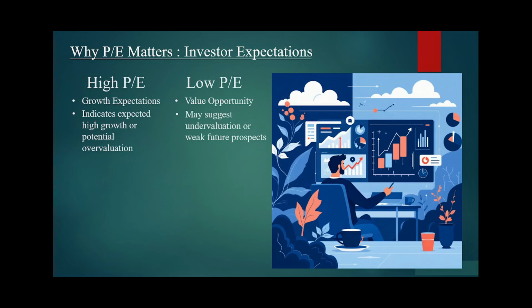Now secondly, a low P/E ratio. A low P/E ratio often seems like a value opportunity, or that the stock is undervalued, but it is not always the case. There are prospects that the company is not doing well, so that's why the P/E ratio is going down. Or investors are thinking there are weaker future prospects. So in that case, the P/E ratio might be low.